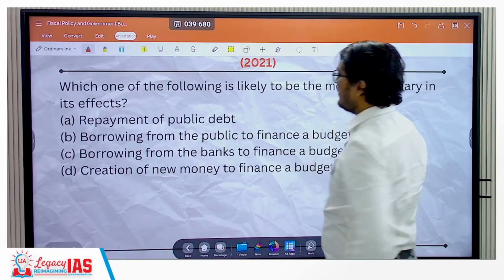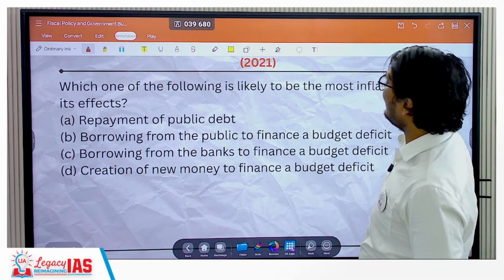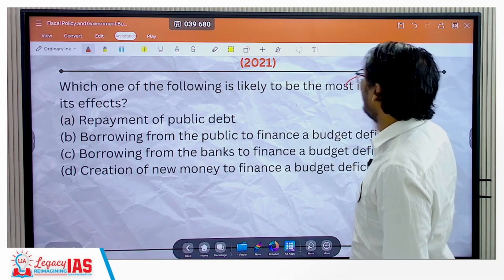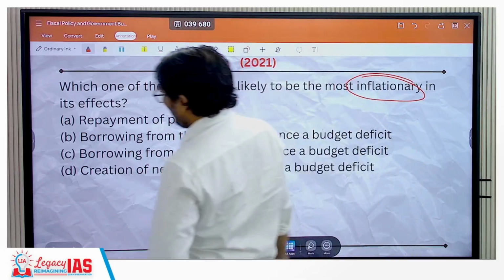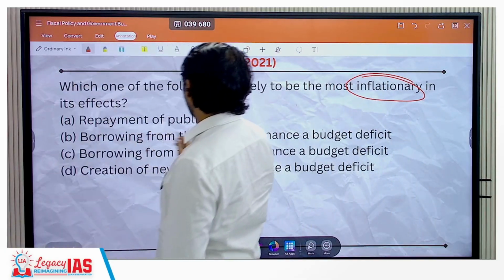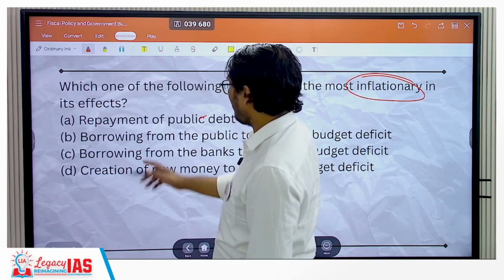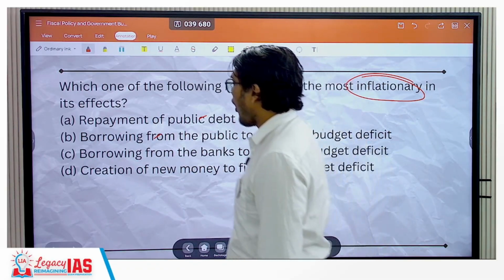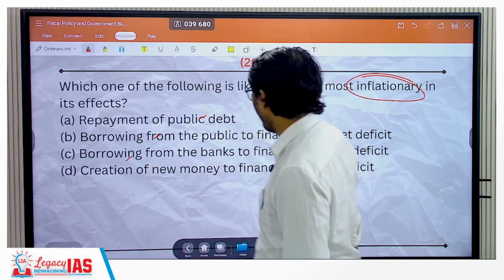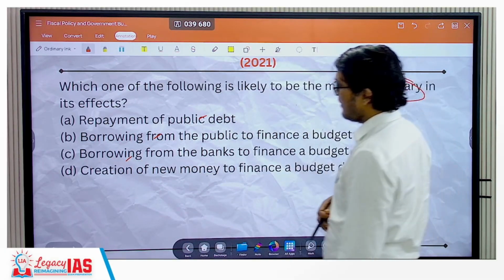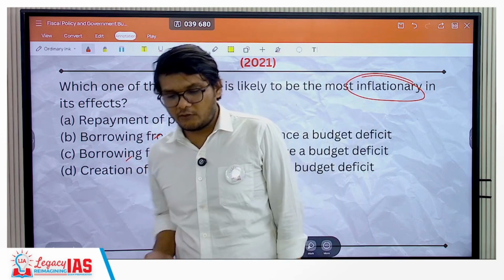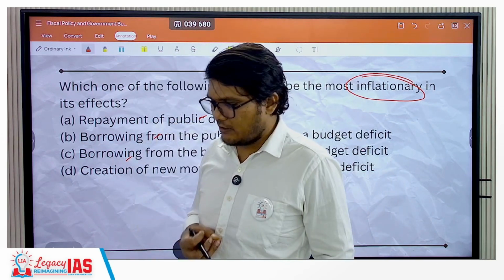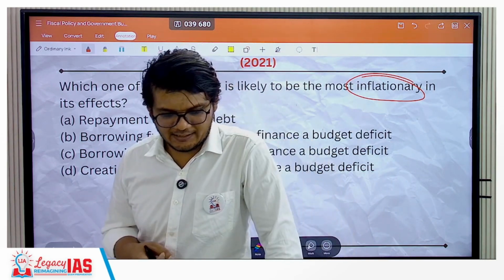The year 2021. Which one of the following is likely to be the most inflationary in its effect? Option A, repayment of the public debt. Option B, borrowing from the public to finance a budget deficit. Option C, borrowing from the banks to finance a budget deficit. Now, it looks all confusing, but the last option clarifies every single thing. Why?